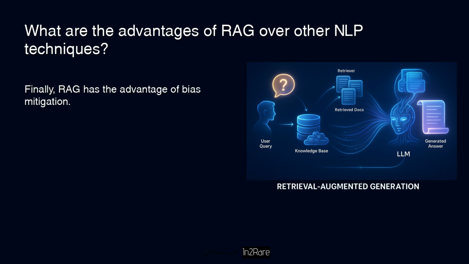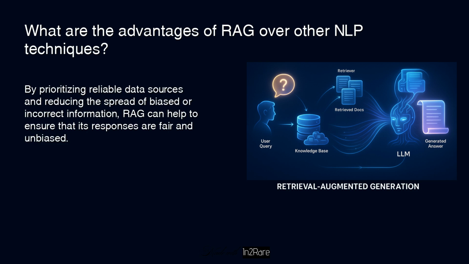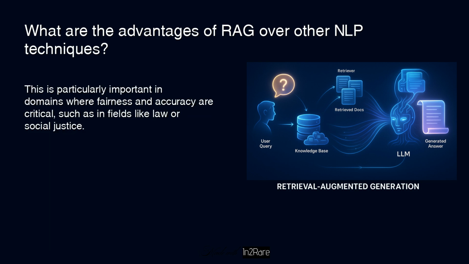Finally, RAG has the advantage of bias mitigation. By prioritizing reliable data sources and reducing the spread of biased or incorrect information, RAG can help to ensure that its responses are fair and unbiased. This is particularly important in domains where fairness and accuracy are critical, such as in fields like law or social justice.